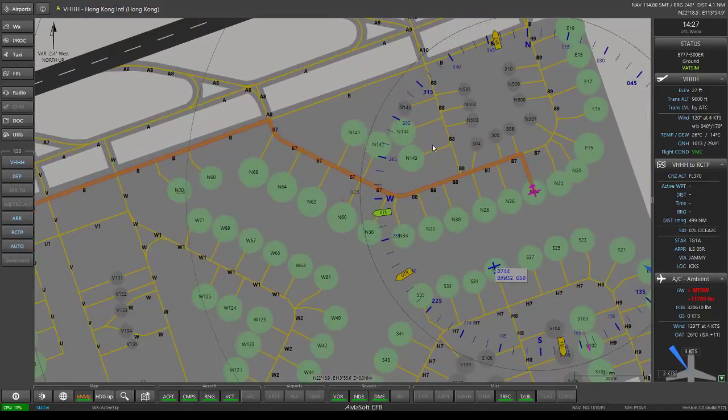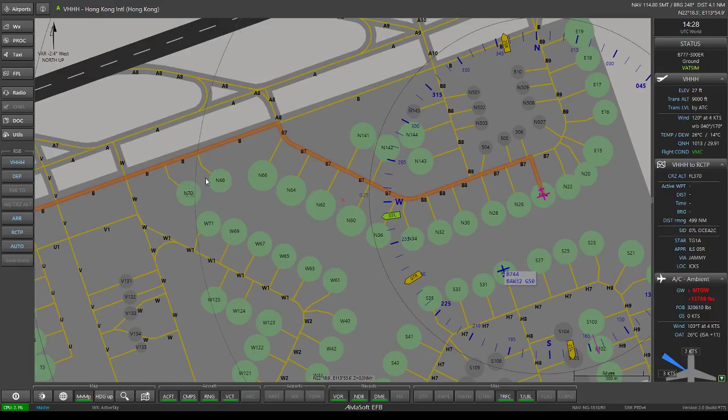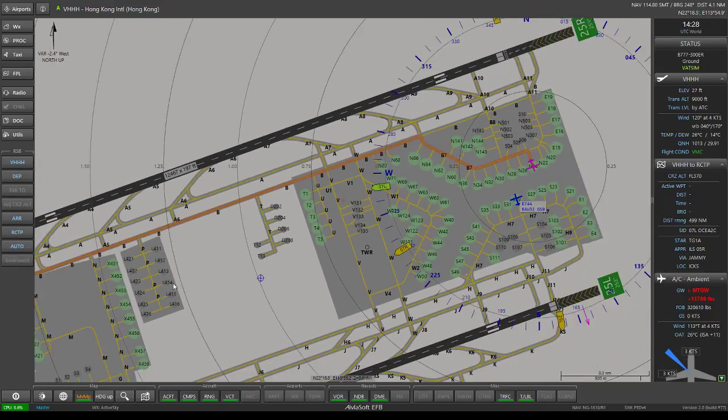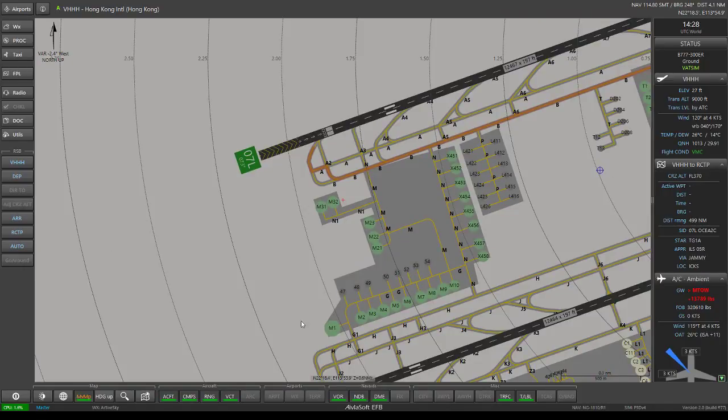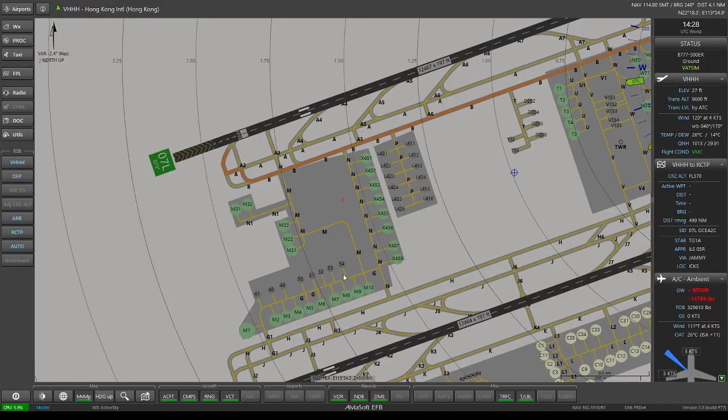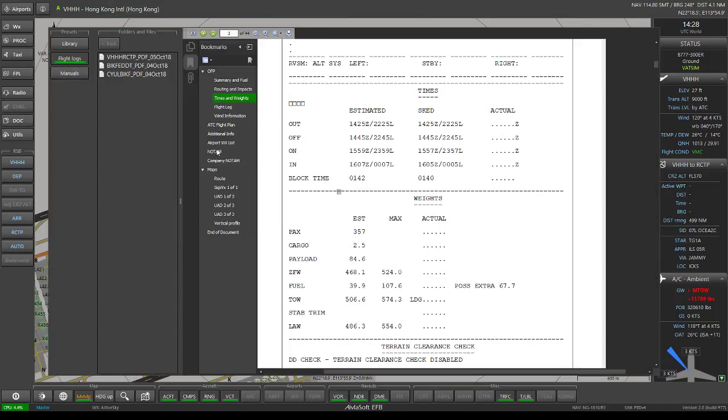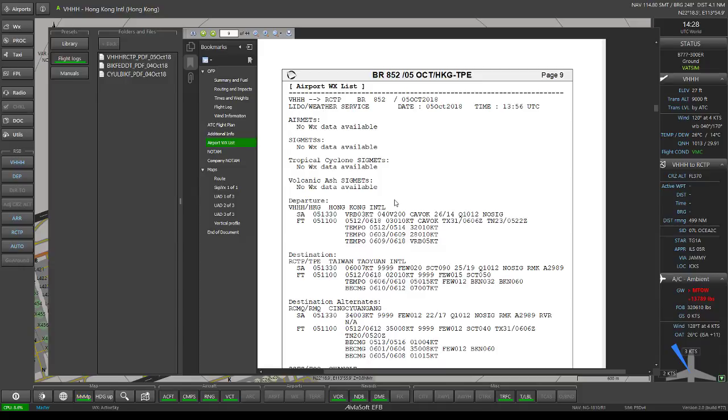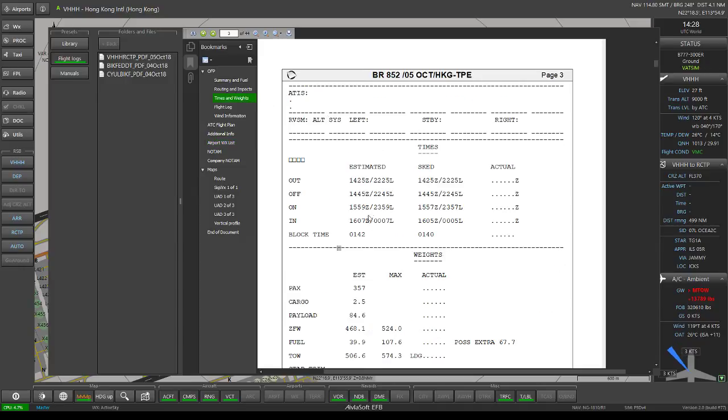So we'll be taxiing out via Bravo 7, Bravo 8, Bravo 7 again, Bravo, back down to 07 left. In the meantime, we could be checking on the airport departure weather. We already checked that. Destination, like I said, we should be arriving at 1549 Zulu.